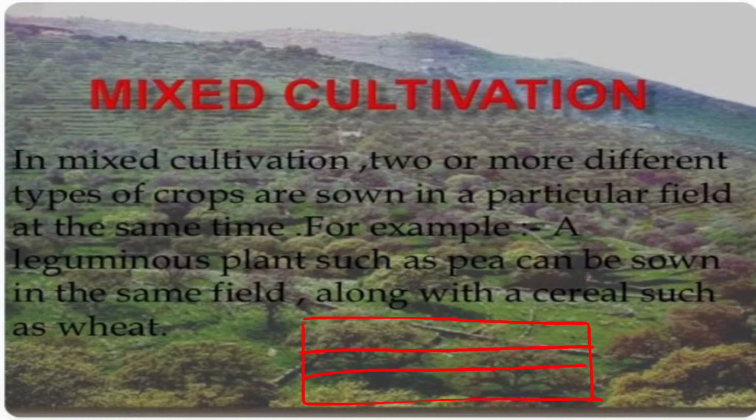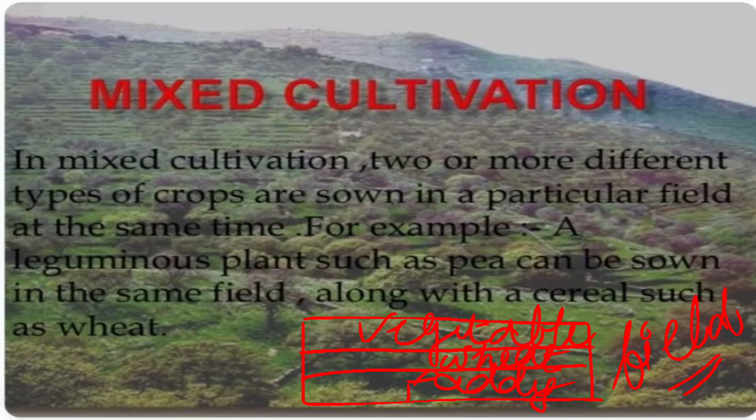Here the mixed cultivation means, here will be paddy, here will be wheat, and there will be some other vegetable. So in a single field we are growing 2 or 3 crops together. This is known as mixed cultivation.